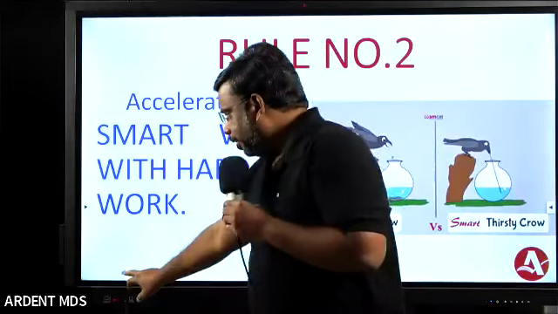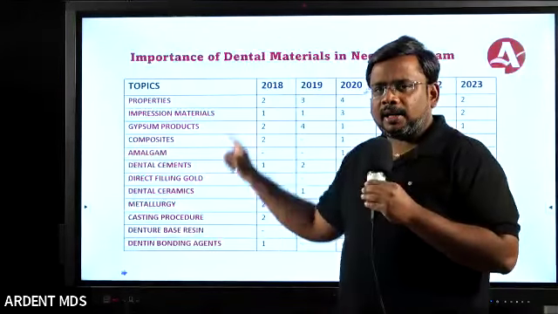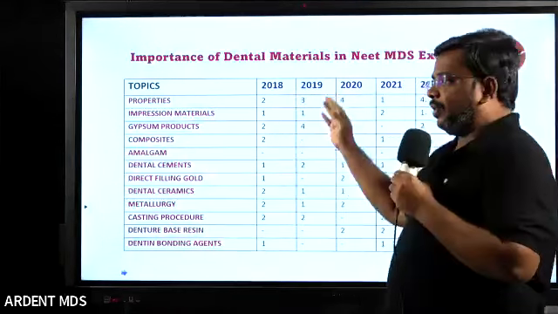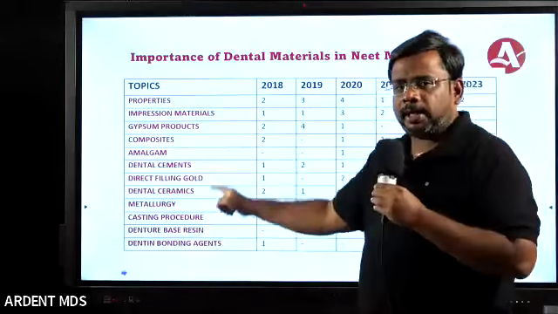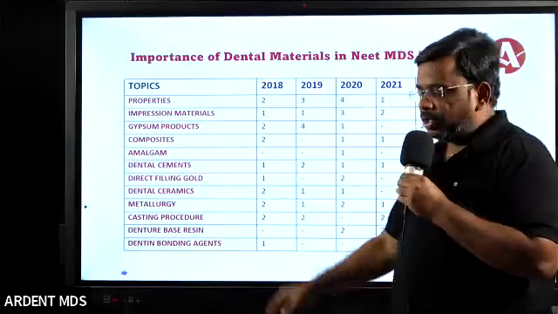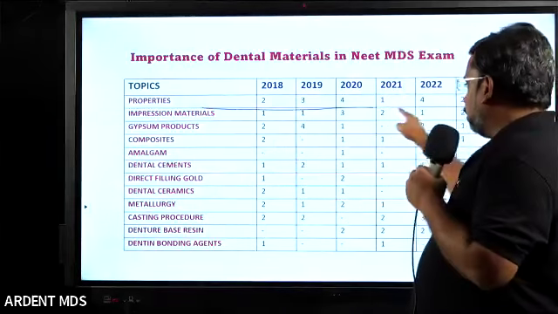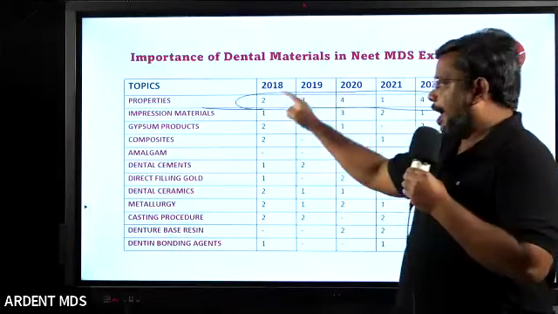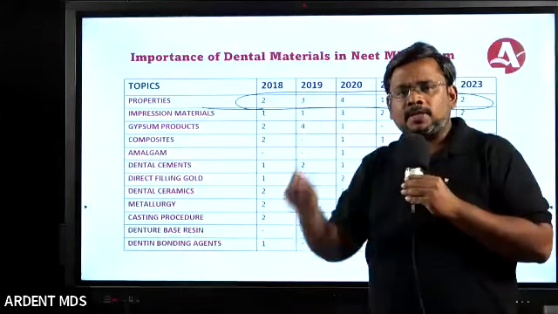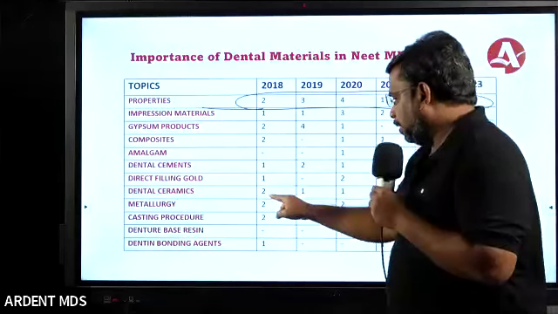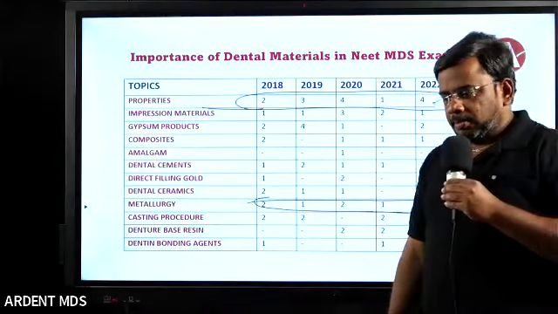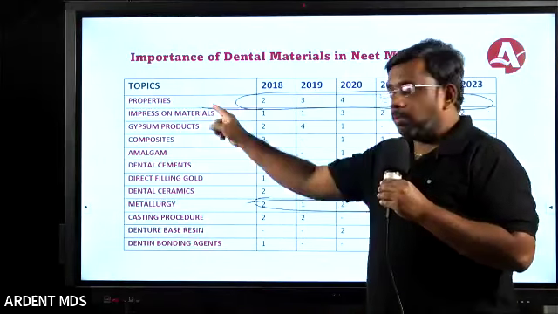Okay. Smart work is this: for each subject in Ardent MDS, we have a table like this, chapter-wise questions, and for each year, how many questions came from each topic. This is just an example for dental materials. In dental materials, if you see physical properties, in all the last 6 to 7 years, every single year questions are coming from physical properties. And if you see metallurgy, almost every single year you are getting metallurgy. But if you ask the students, they will be weak in both chapters.